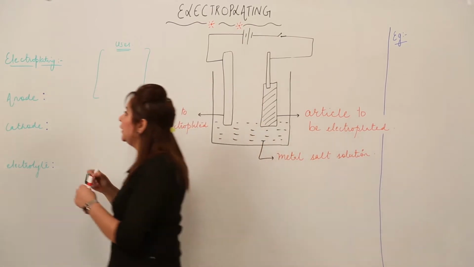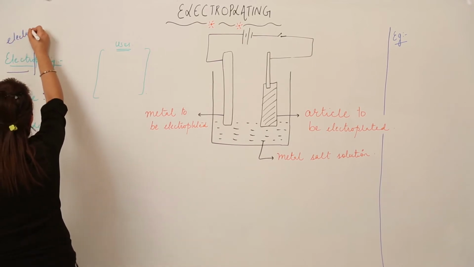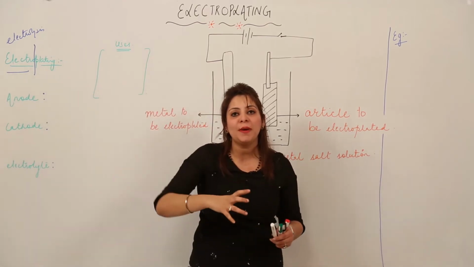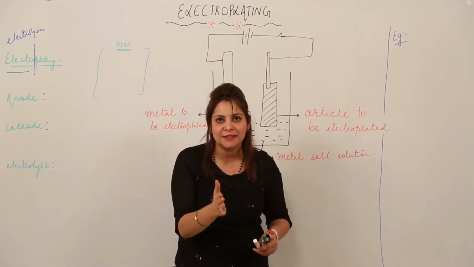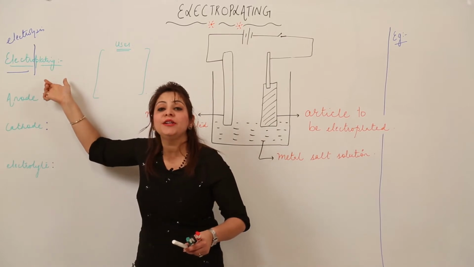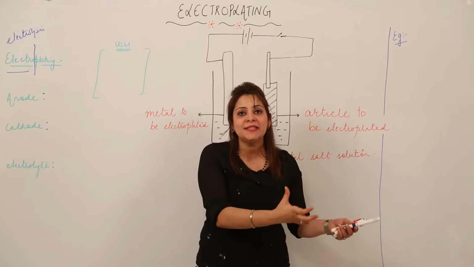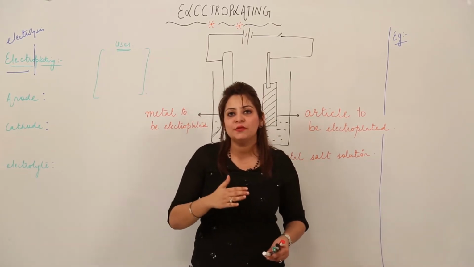So see, I'll just split the word in two parts. Electro means electrolysis. That means it involves the phenomenon of electrolysis. That means we'll be passing current and the electrolyte would just split into ions. You know what electrolysis is, right? And as a result of electrolysis, plating is going to take place. Plating means the deposition of one substance on the other substance, right? So this is how we'll define electroplating.